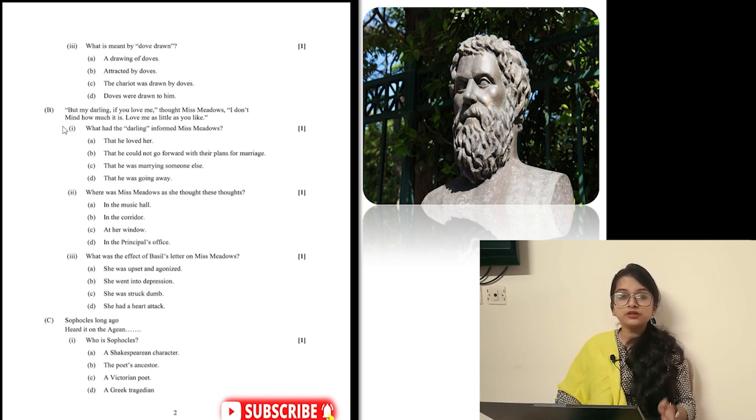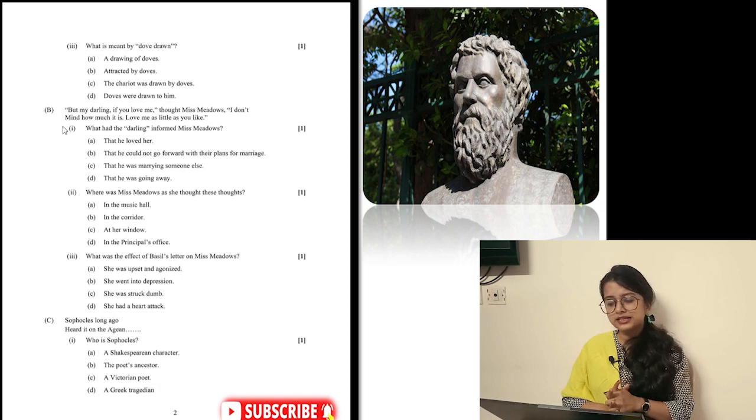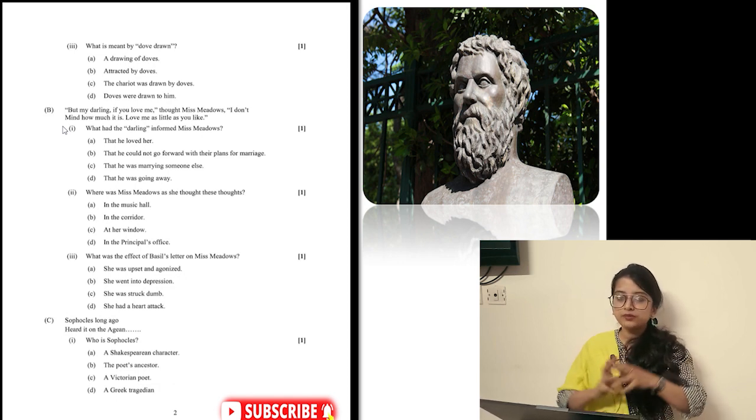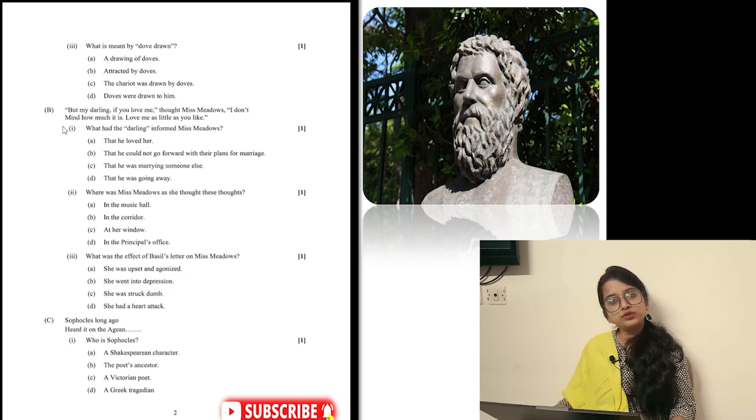Let's come to the next part, which is Miss Meadows. Where do we find Miss Meadows? It is the singing lesson. "But my darling, if you love me, thought Miss Meadows, I don't mind how much it is. Love me as little as you like." What had the darling informed Miss Meadows? That he loved her, that he could not go forward with their plans for marriage, that he was marrying someone else, that he was going away. He had informed that he could not go forward with their plans of marriage. That was the thing that was bothering Miss Meadows a lot.